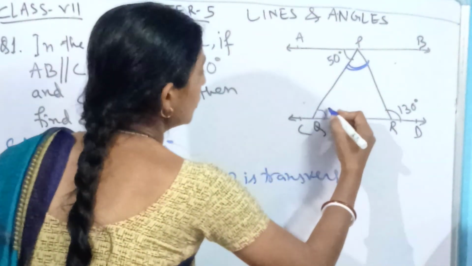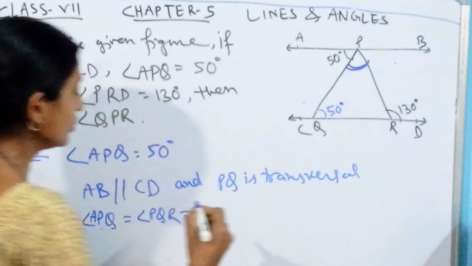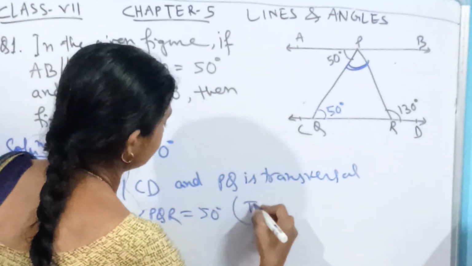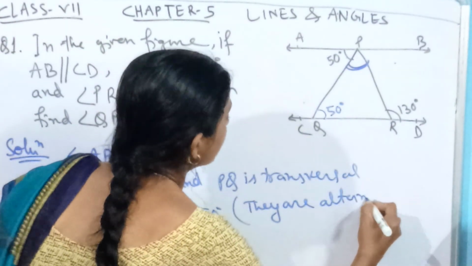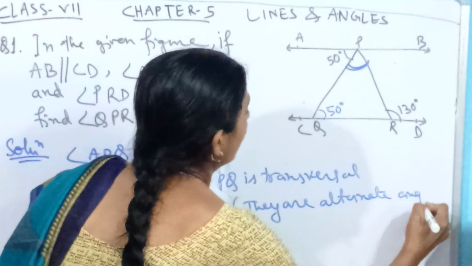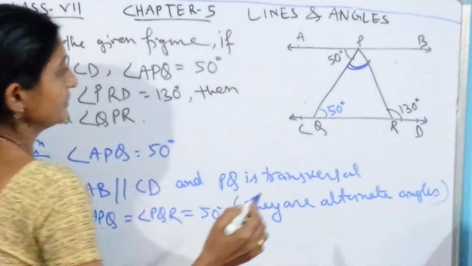So what have we got? We have got the measure of this angle, that is equal to 50 degrees. How? Because they are alternate angles.